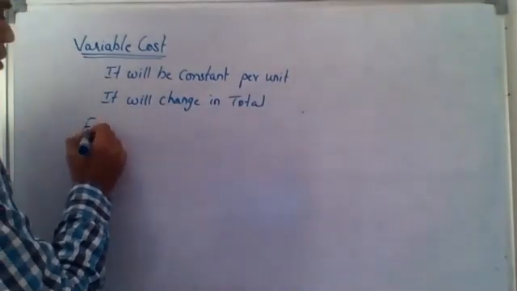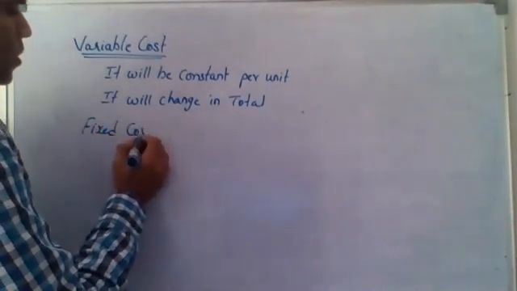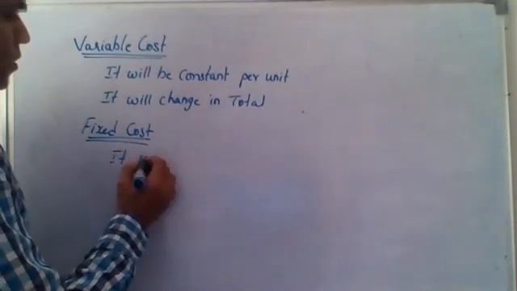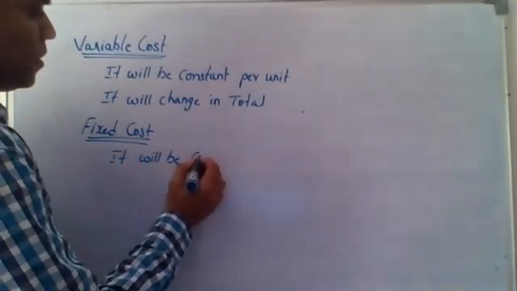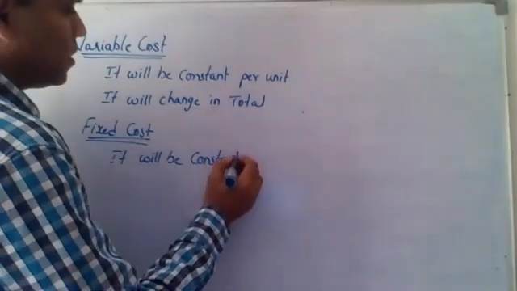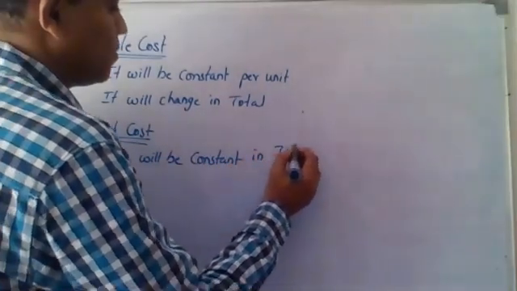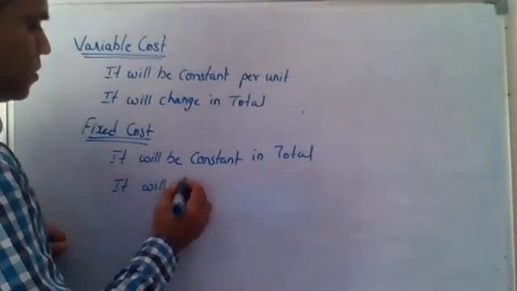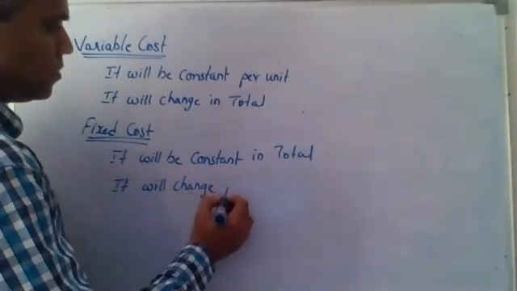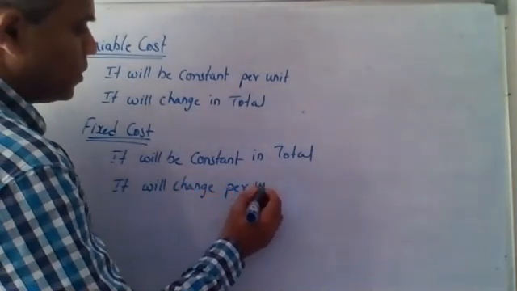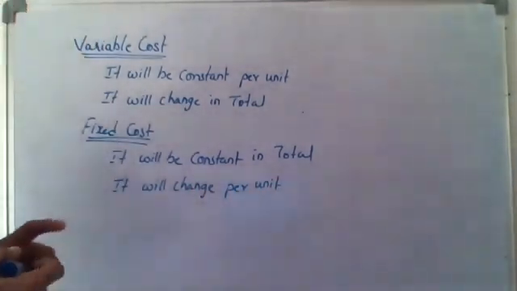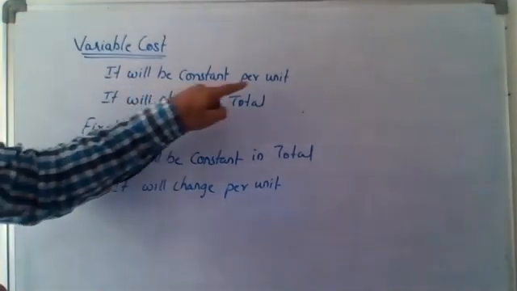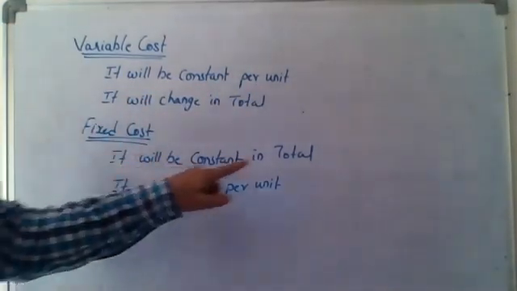So when you talk about fixed cost, it will be constant in total. It will change per unit wise. See, what you should understand here is variable cost is constant per unit wise and fixed cost is constant in total.